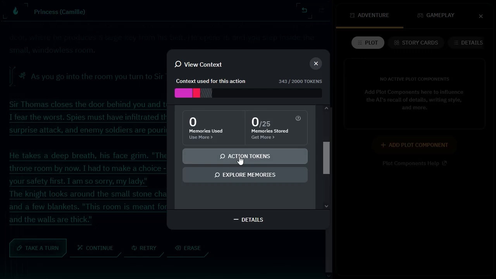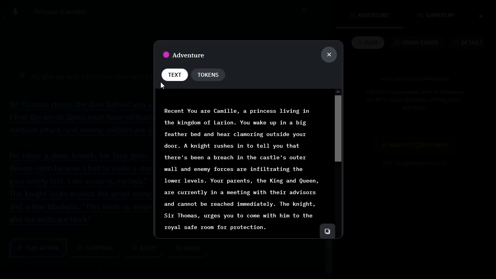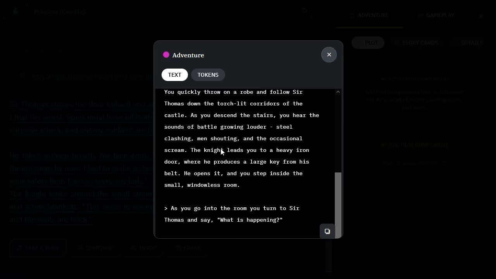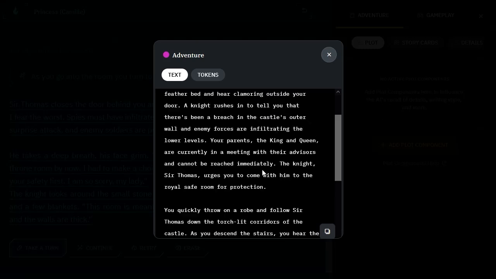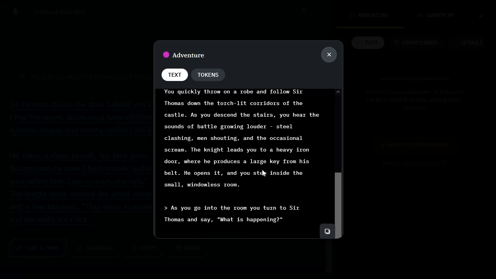So here is where I promise it gets confusing. This will actually show you the tokens in their breakdown. It doesn't give you the numbers. So if we click on action tokens here, you can see this is the text. This is the recent stuff that it has. So recent, I'm Camille, blah, blah, blah. And here you can see that I go into the room, turn to Sir Thomas and say what's happening. So this is the adventure part that it has so far.